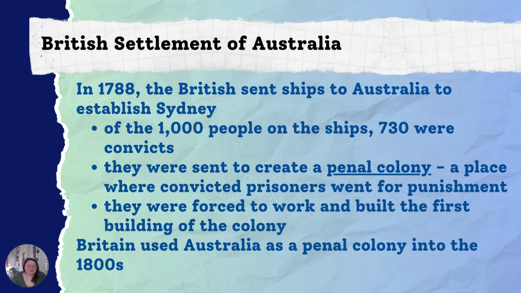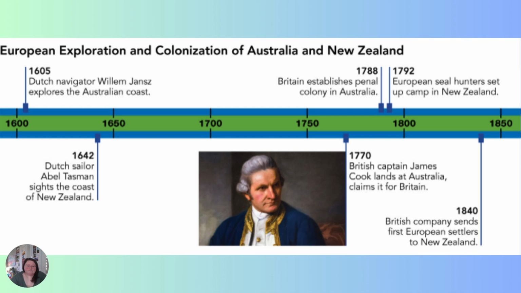British settlement of Australia. In 1788, the British sent ships to Australia to establish Sydney. Of the 1,000 people on the ships, 730 were convicts. They were sent to create a penal colony, a place where convicted prisoners went for punishment. They were forced to work and built the first buildings of the colony. Britain used Australia as a penal colony into the 1800s. Here you can pause to look at a timeline of European exploration and colonization of Australia and New Zealand.